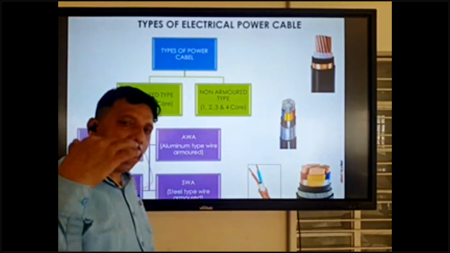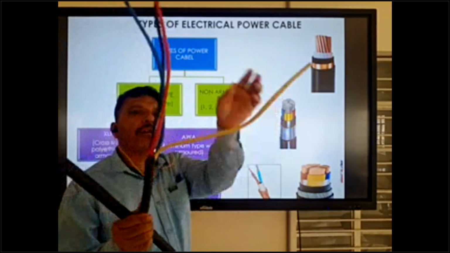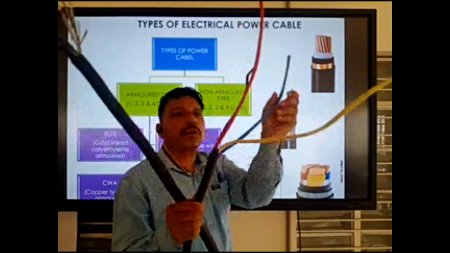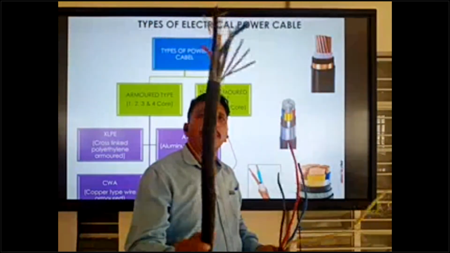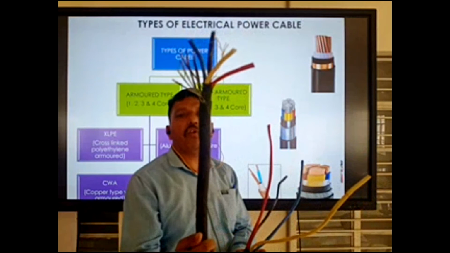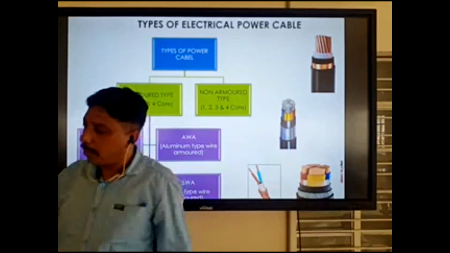But the core is the same. You can see there is also 1 core, 2 core, 3 core and 4 core. This is non-armored cable, 4 core. This is armored cable, 4 core. So the cores come the same.